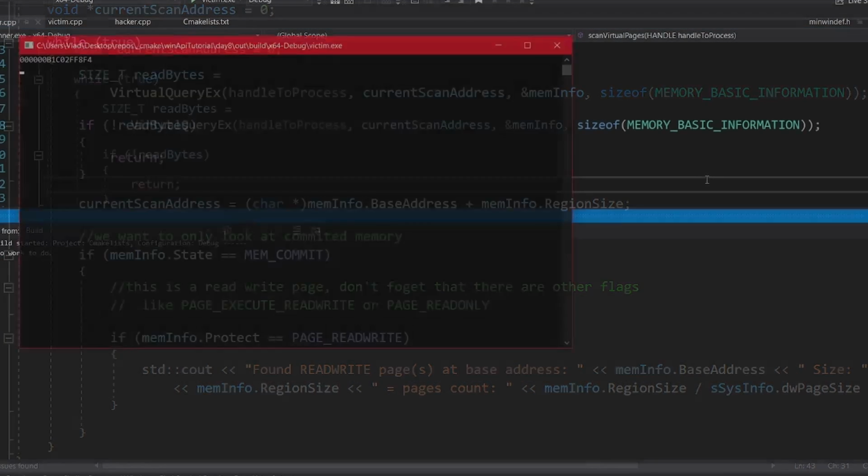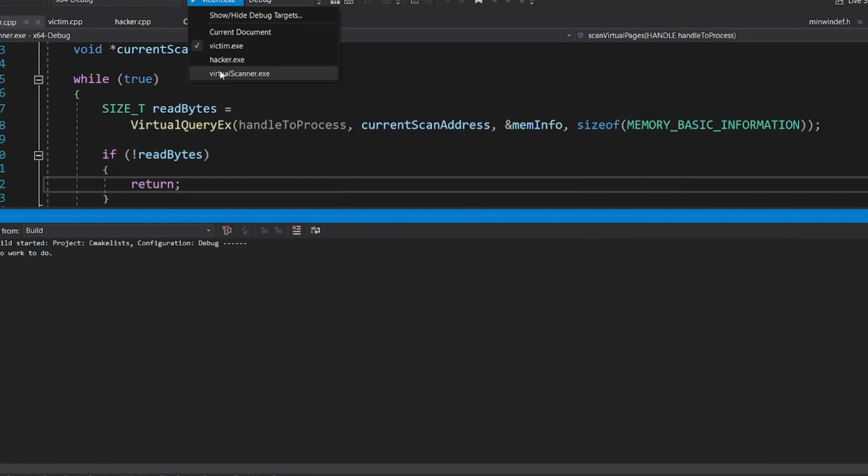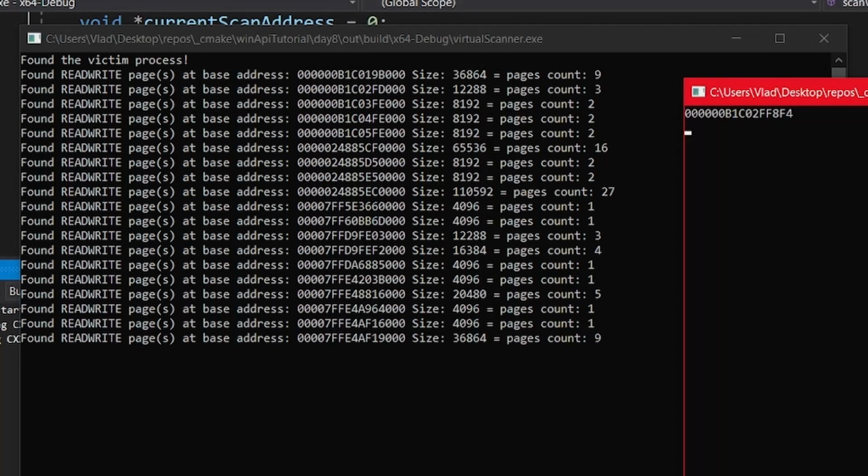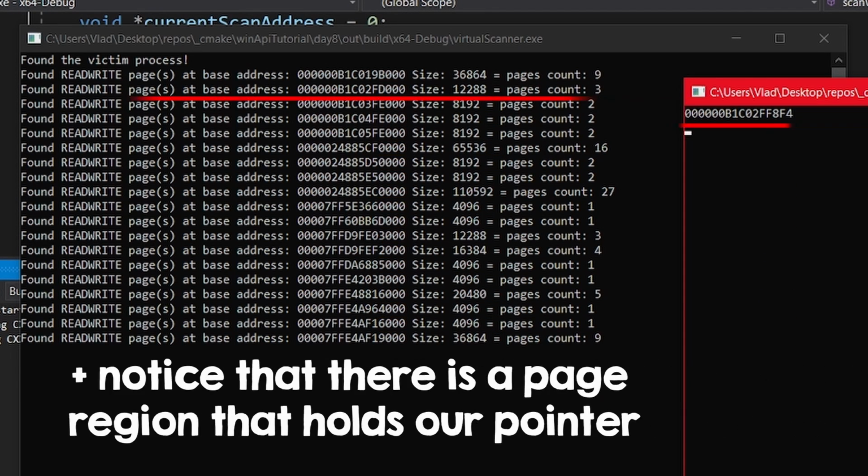As last time, I will first open the victim and then the virtual scanner. One interesting thing that you will notice is that, as expected, all of the pages are aligned in memory to the size of one page.